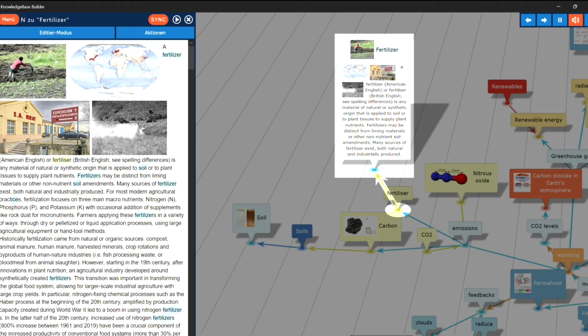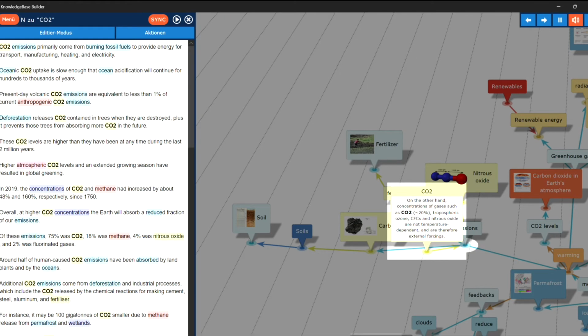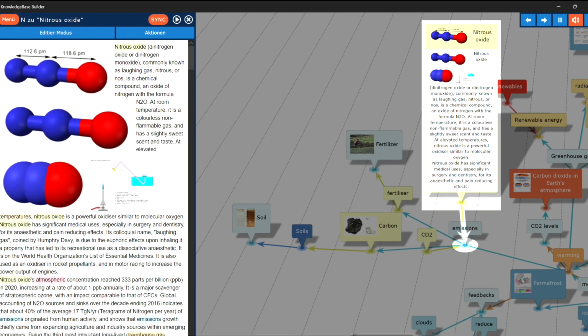CO2. On the other hand, concentrations of gases such as CO2, 20%, tropospheric ozone, CFCs and nitrous oxide are not temperature dependent, and are therefore external forcings. Nitrous oxide. Nitrous oxide, dinitrogen oxide or dinitrogen monoxide, commonly known as laughing gas, nitrous, or NOS, is a chemical compound, an oxide of nitrogen with the formula N2O.